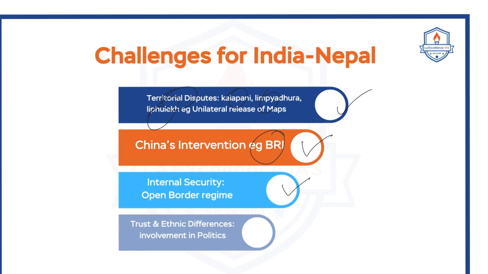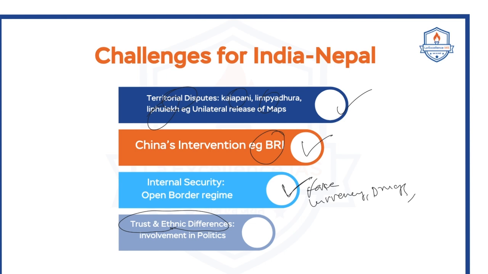Next, internal security. Because of the open border regime between India and Nepal, a lot of infiltration, especially fake currencies, drugs, and militants, are entering India using this open border regime. And the next important issue is trust and ethnic differences. Recently, in the political rallies of Nepal, one of the districts on the border of India and Nepal has been excluded socially. The major reason is that these people are ethnically related to India and support India against the politics of Nepal. This is the alleged issue.